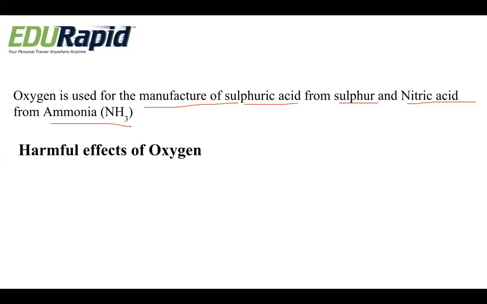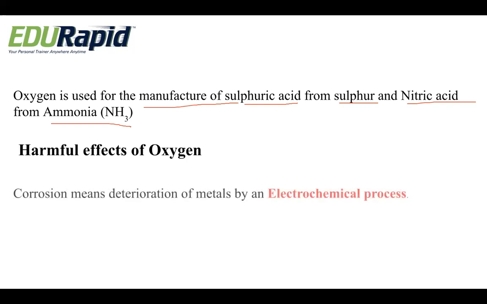Let us study some of the harmful effects of oxygen. First and foremost, corrosion means the deterioration of metals by an electrochemical process. The best example of corrosion we can take is the rusting of iron, right? It is one of the electrochemical processes. So oxygen will lead to the corrosion of metals. We have seen that is the rusting of iron.